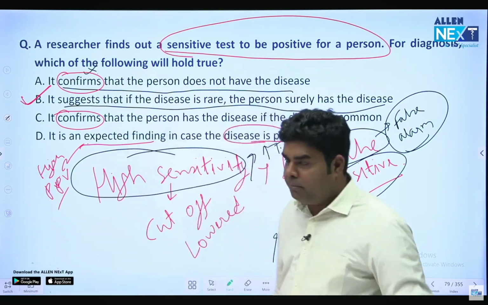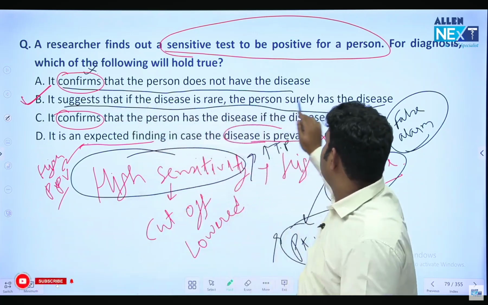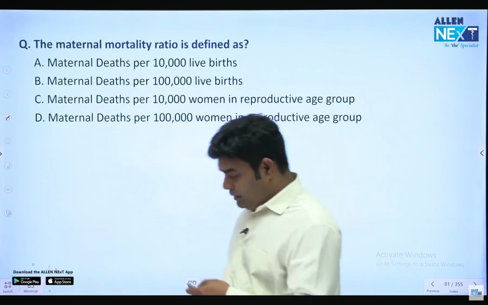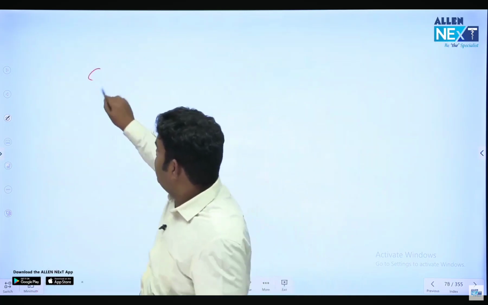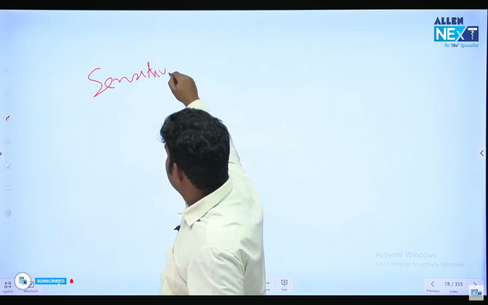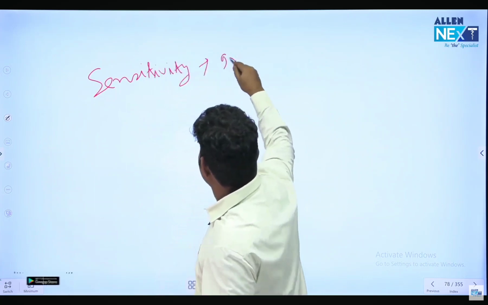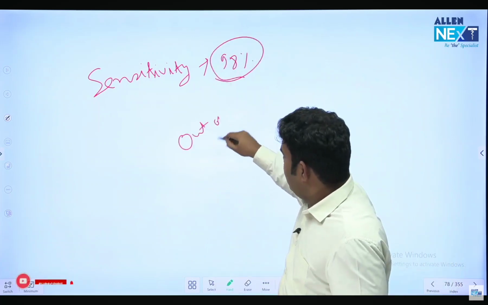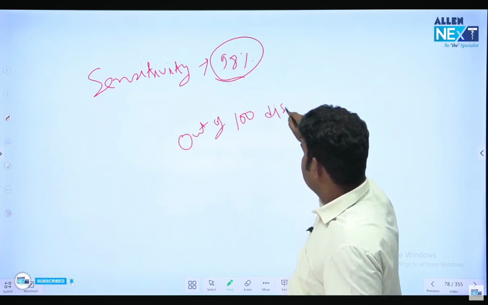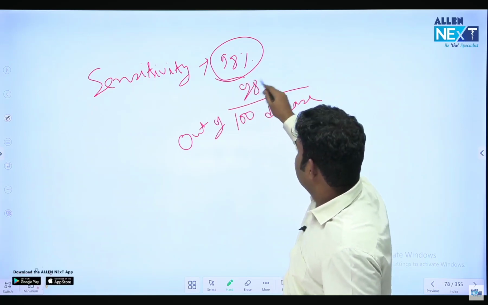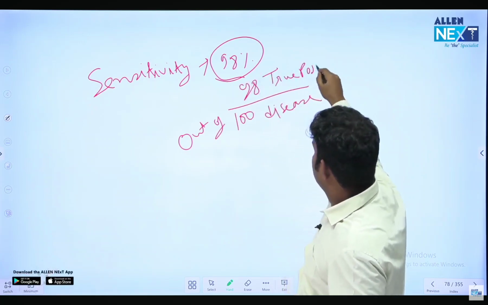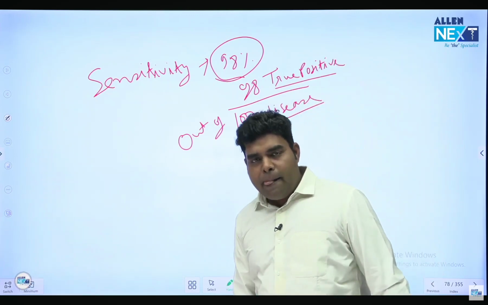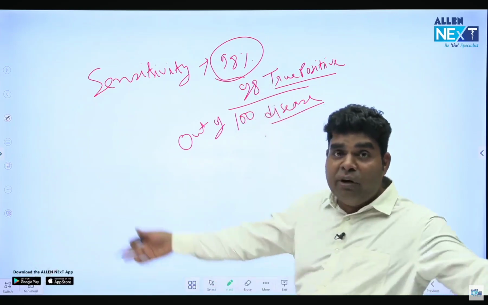देखो ऑप्शन बी क्या है, एक बार पढ़ते हैं फिर से. It suggests that if the disease is rare, the person surely has the disease. देखो, suppose sensitivity is let's say 98%. तो सेंसिटिविटी इज 98%. इट मीन्स कि आउट ऑफ 100 people who have disease, 98 are coming true positive. सेंसिटिविटी का यही डेफिनेशन है, ट्रू पॉजिटिव बाय डिजीज. ओके, सो आउट ऑफ 100 people who have disease, 98 were caught.